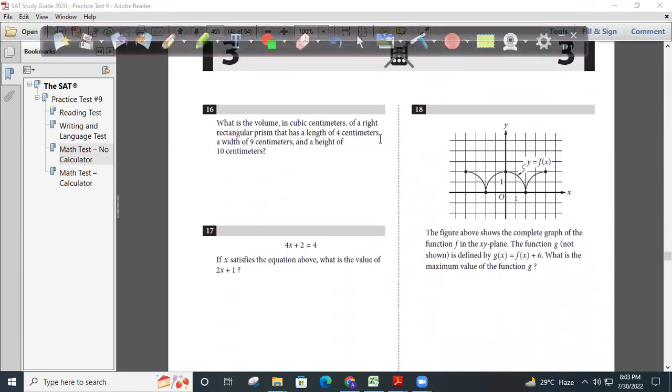The 18th question is another question based on functions. Everyone just give me your answer based on functions. Just give me the answer for the 18th one. Everyone should type. All 25 students in the class.